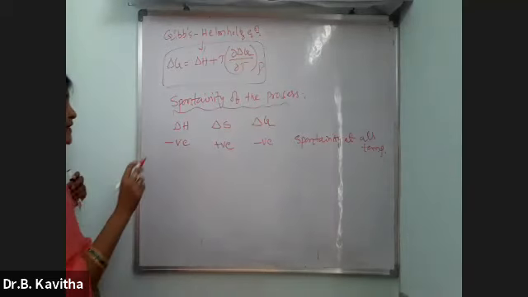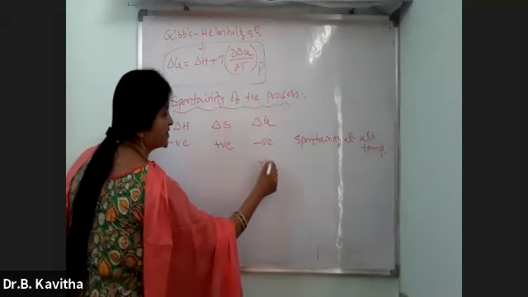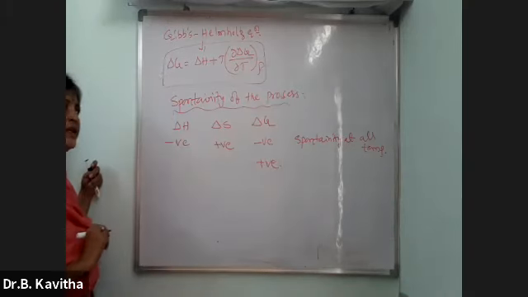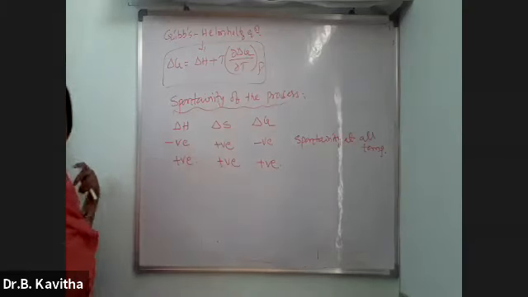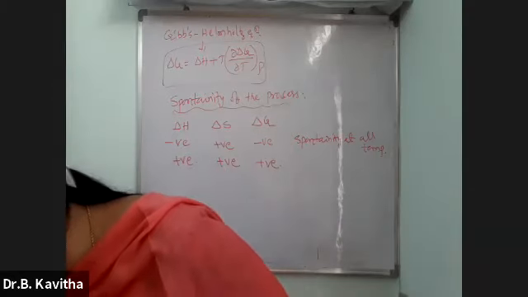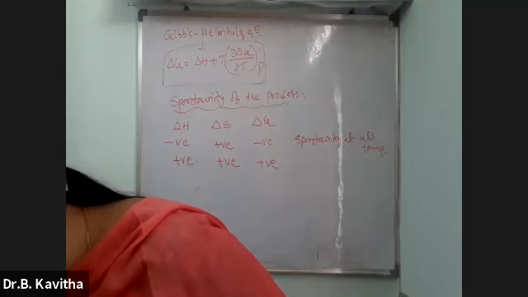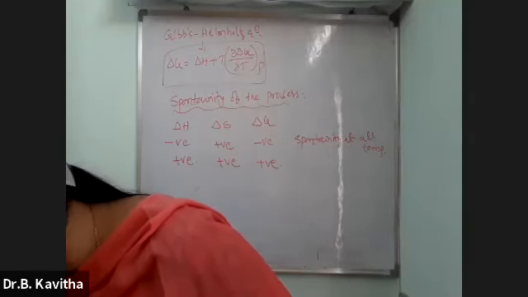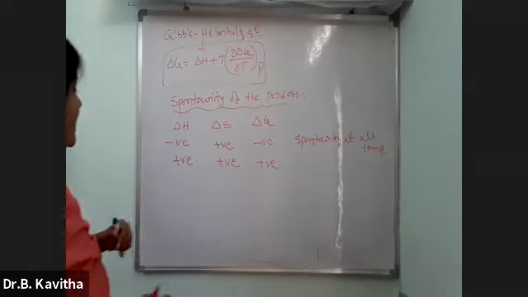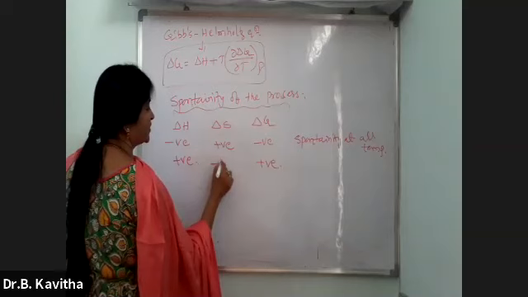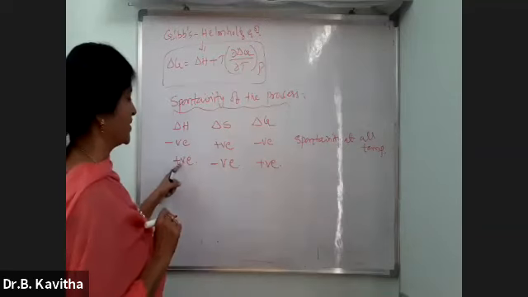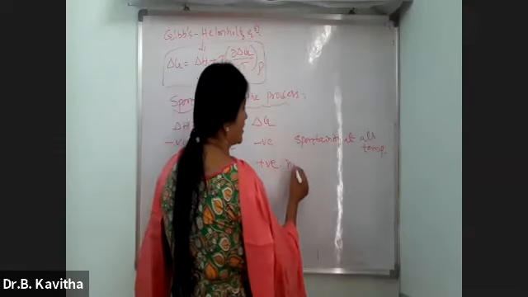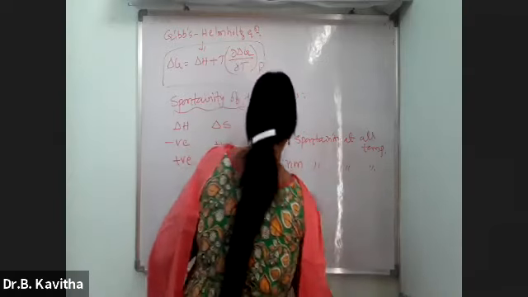And for the non-spontaneity, delta G becomes positive, and delta S becomes negative. Positive, negative, positive. This is for non-spontaneity at all temperatures.